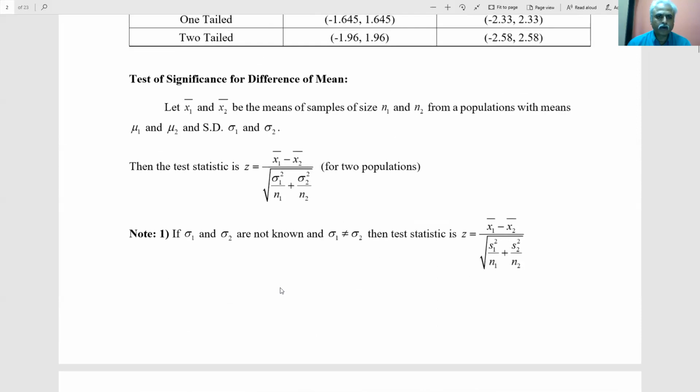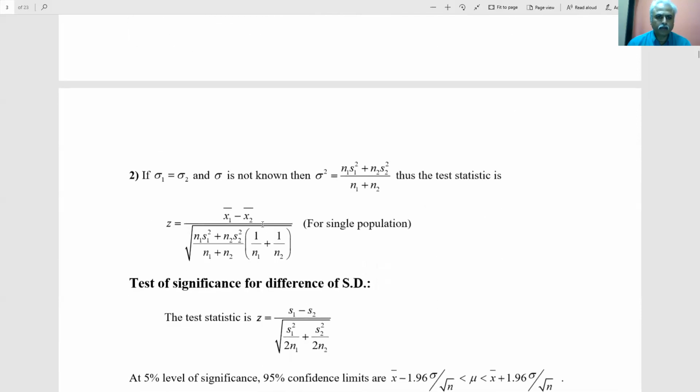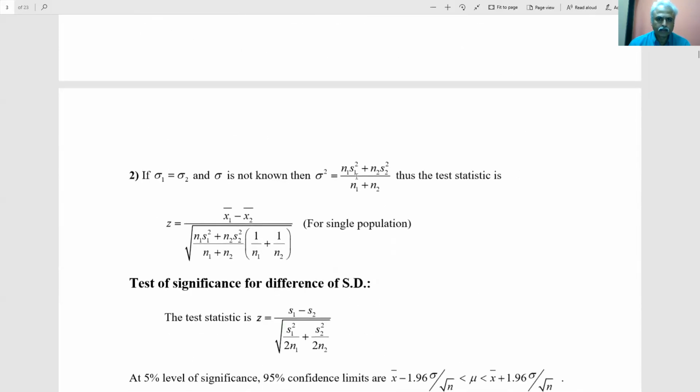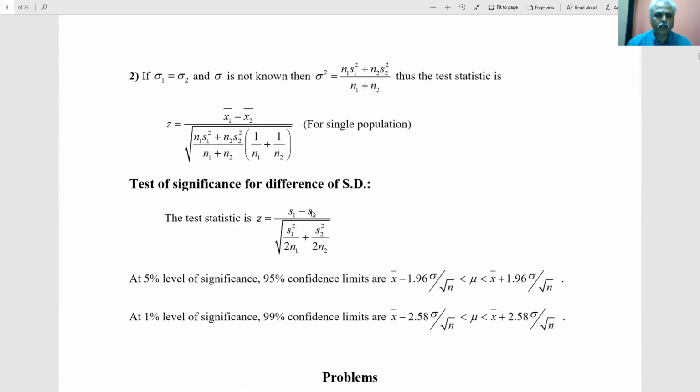If the standard deviations are known for the population, then this is the test statistic. Otherwise, this is the test statistic, where S1, S2 can be found using the usual standard deviation formula.